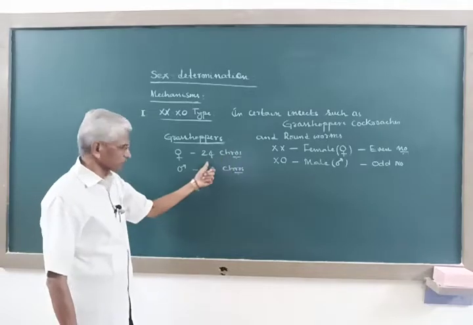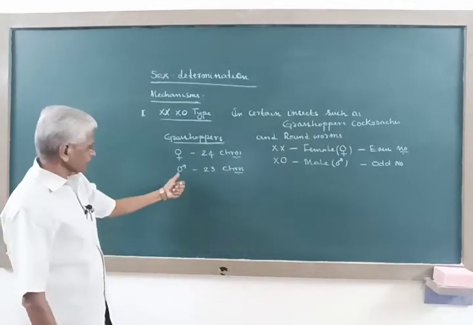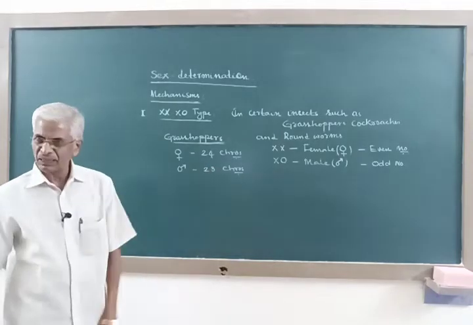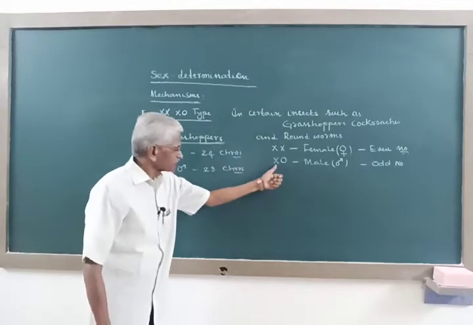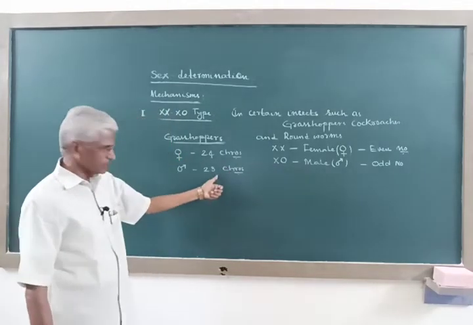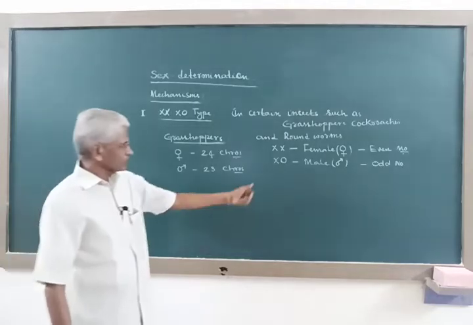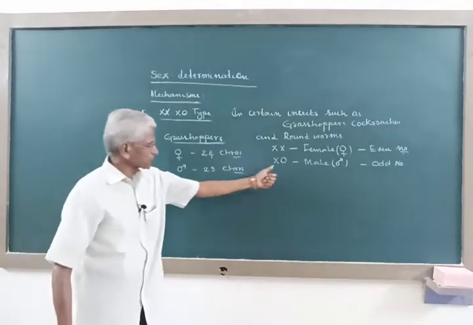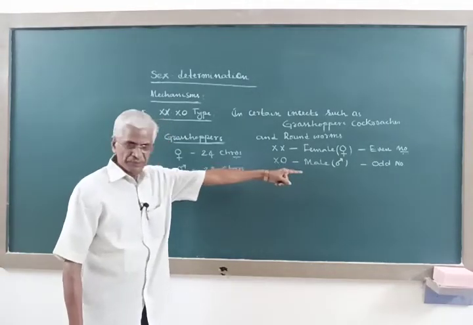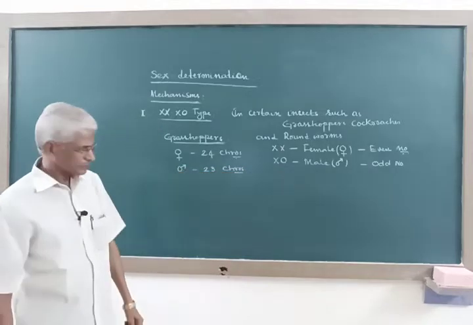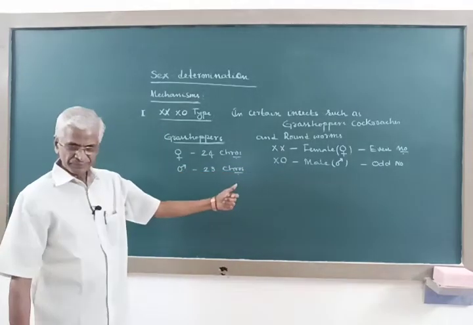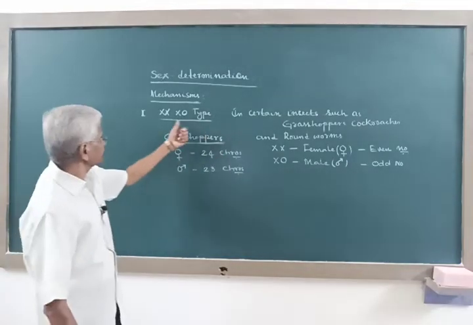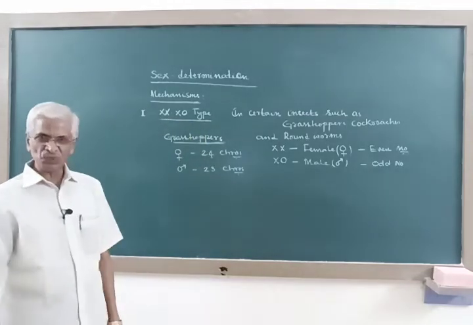In the male's 23, 22 are autosomes and only one X chromosome is present; the other sex chromosome is absent. Hence the diploid chromosome number becomes odd, 23. So grasshoppers come under this XX and XO type.